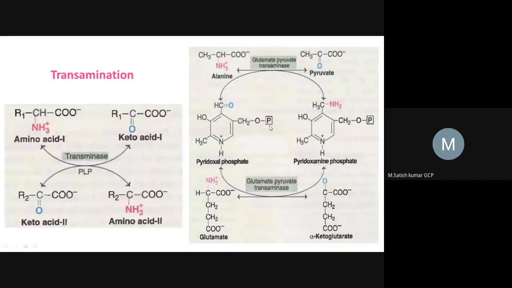So finally, what is happening here? Here, the amine group will be transferred from the amino acids to the keto acids, and so finally these keto acids will be useful for many different purposes. It will be useful for releasing energy. It will be synthesizing glucose molecules, fat molecules, and non-essential amino acids.